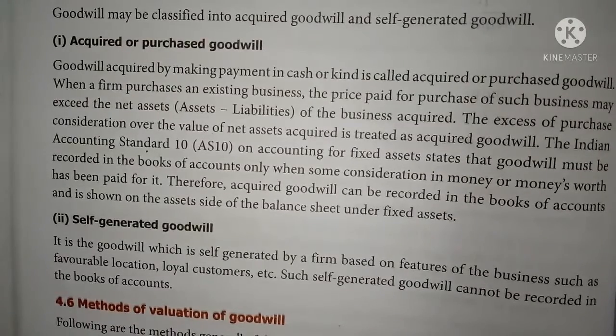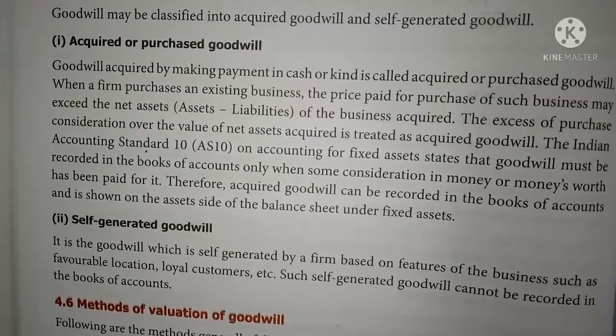Goodwill is classified into two types: acquired or purchased goodwill and self-generated goodwill. Acquired or purchased goodwill: goodwill acquired by making payment in cash or kind is called acquired or purchased goodwill. That is, in a firm, if the goodwill is acquired by way of cash or in kind, it is called purchased goodwill or acquired goodwill.